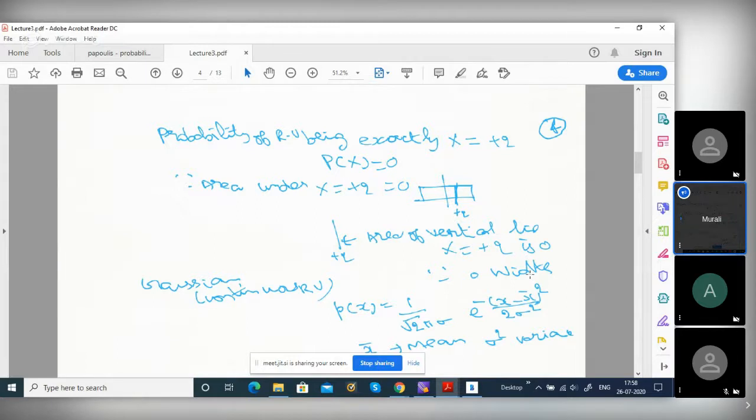I will give the intuitive meaning of the variance, then you will know why we are squaring, why we are removing the effect of plus or minus.